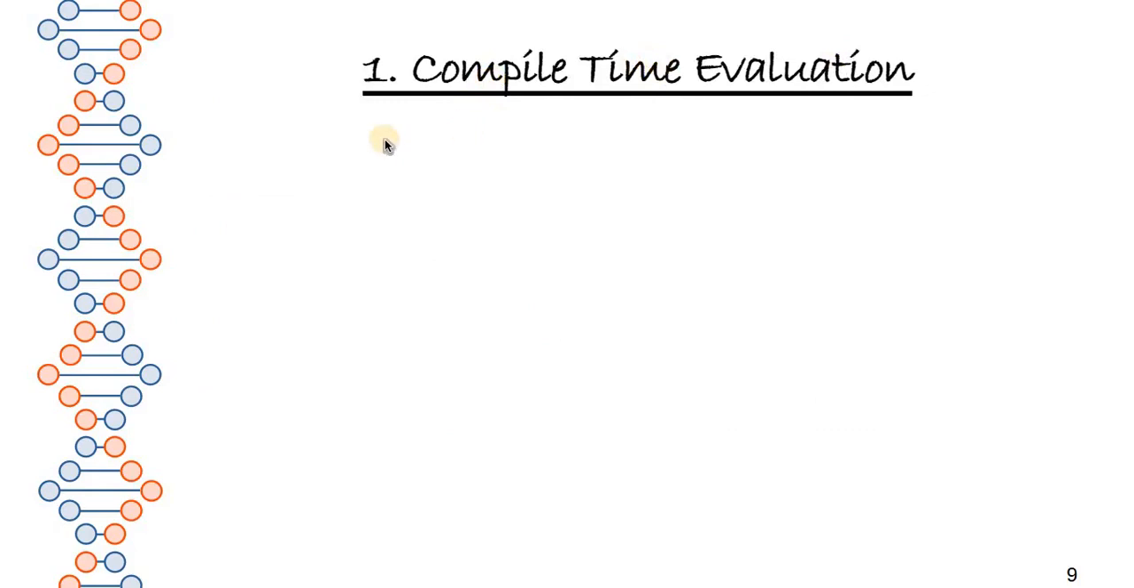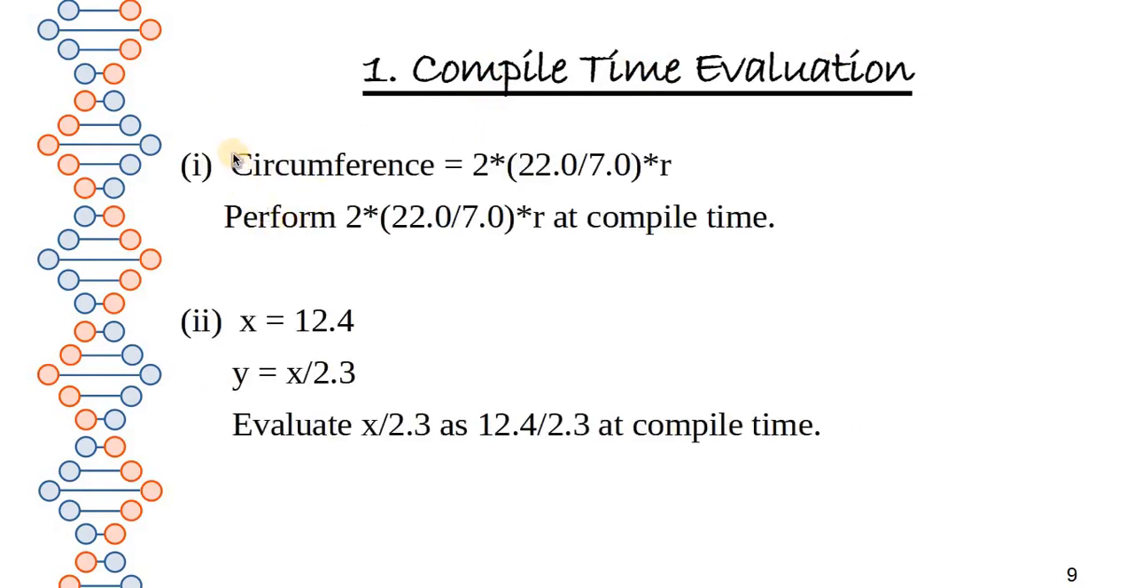Compile time evaluation. What happens here? Let's understand it with an example. While calculating, for example, the circumference of a circle, that is 2 pi r, before optimization it is performed directly, like 2 into 22 divided by 7 into r. But what we have to do in compile time evaluation is, for example, let's take the second one. X is given the value of 12.4 and y is dependent on x for its value. So while calculating y, instead of calculating x divided by 2.3, we will calculate it as the value of x, 12.4, divided by 2.3.